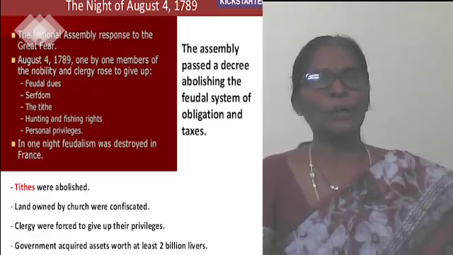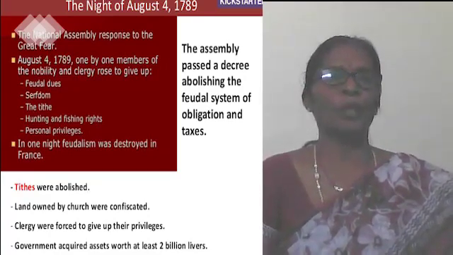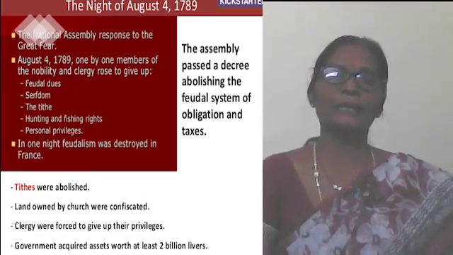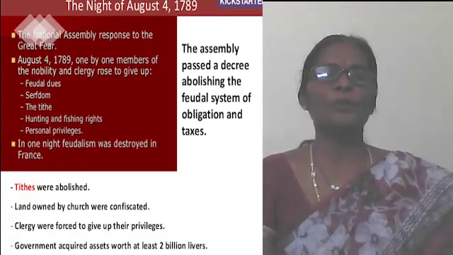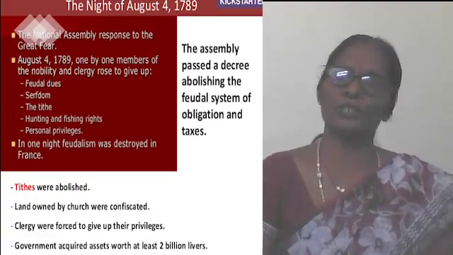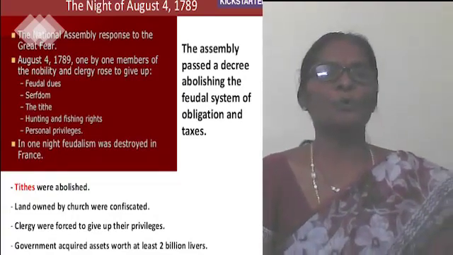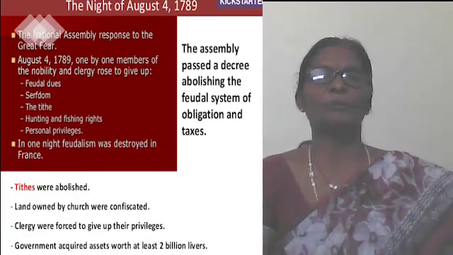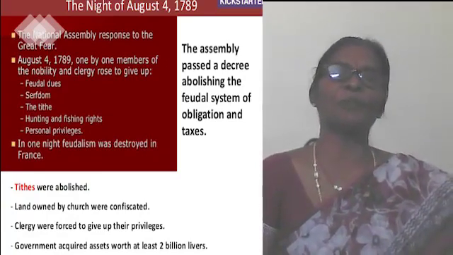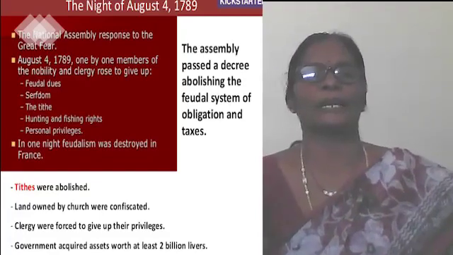With this, Louis XVI was also obliged to be under the control of a monarchy. So now France became a constitutional monarchy. Now we will know what is a constitutional monarchy, or we shall know the features of the constitutional monarchy.